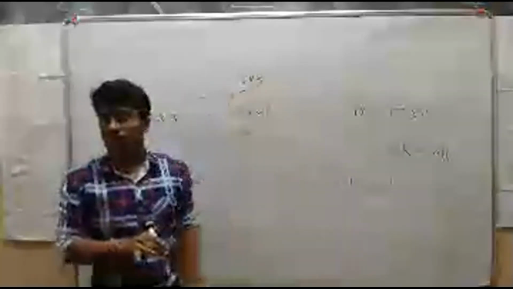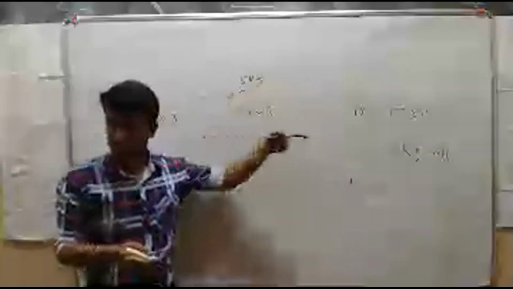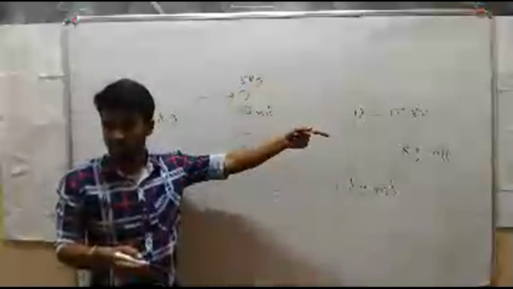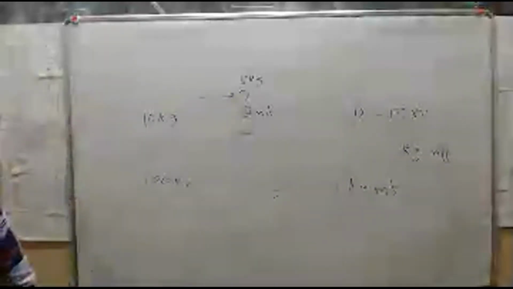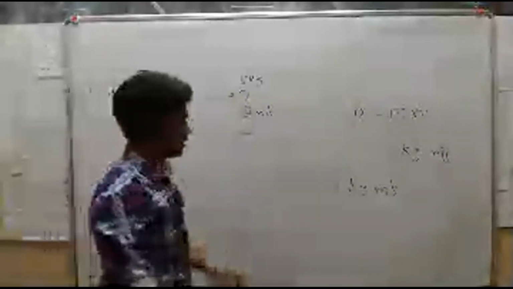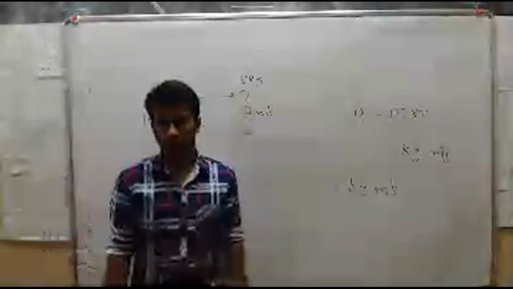Then its momentum changes in which direction? In this direction only, right? Its momentum changes. So that's why momentum has both direction and magnitude, and that's why momentum is an example of a vector quantity.